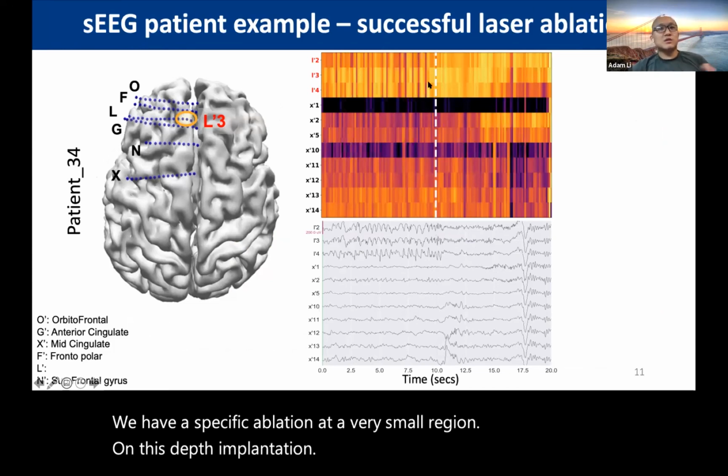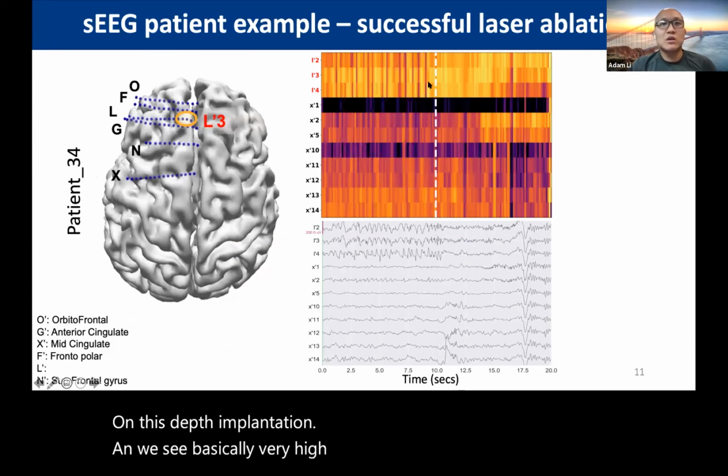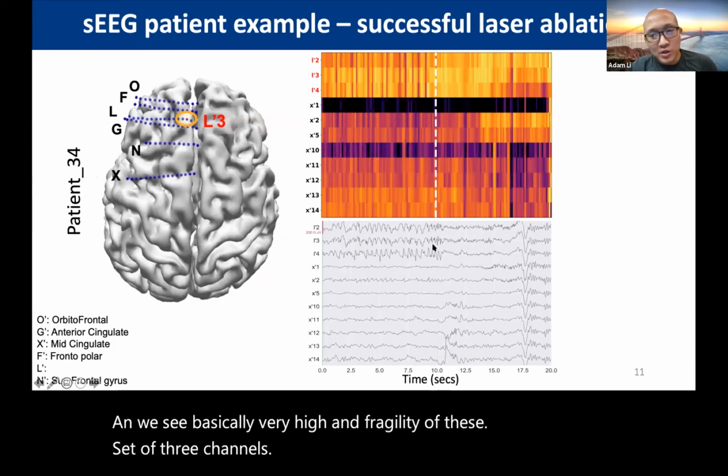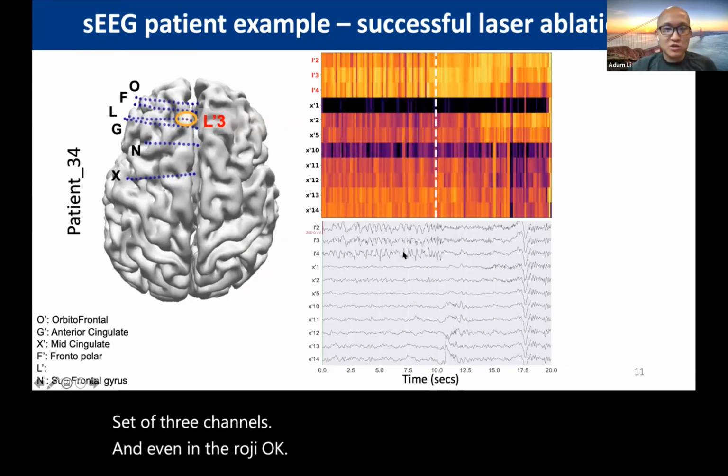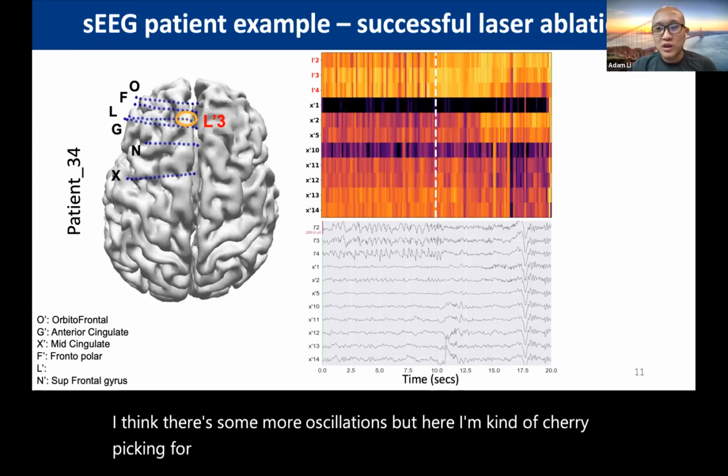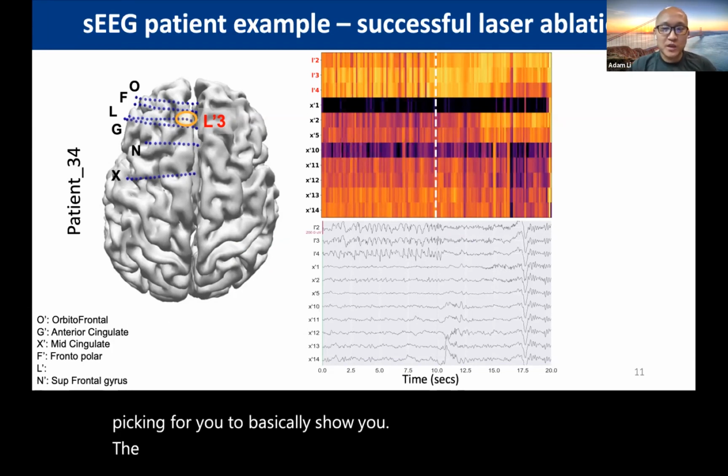And we see basically very high fragility of this set of 3 channels. And even in the raw EEG, okay, I think there's some more oscillations, but here I'm kind of cherry picking for you to basically show you the best examples as possible, right?